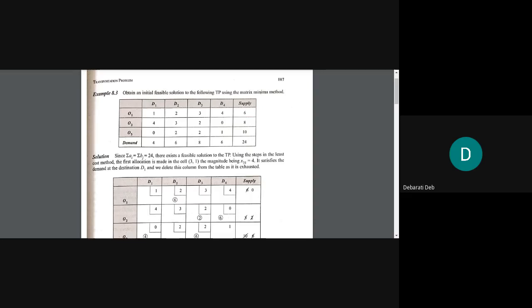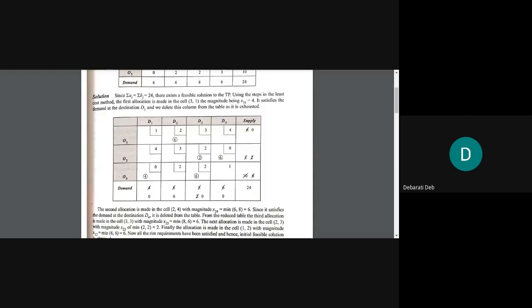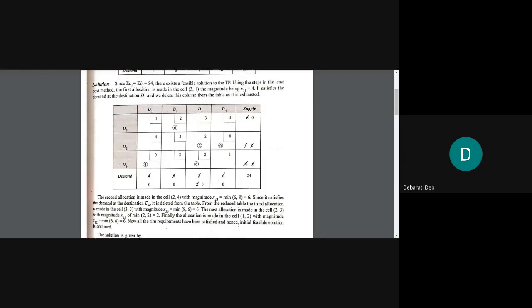Now Mamta, I think you said that you did not understand the northwest corner method, so listen to me properly today also. This is the same way that the northwest corner is done. Only the starting point is different. The assignments are the same.